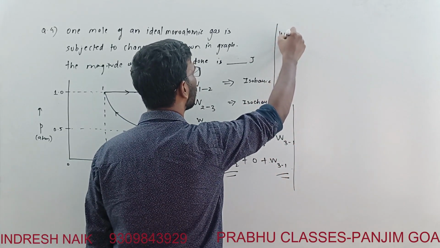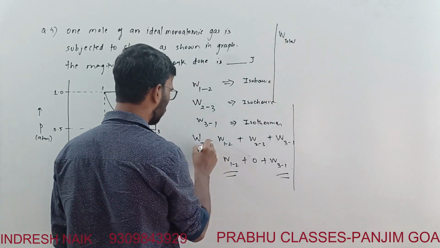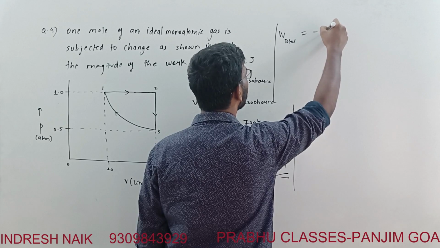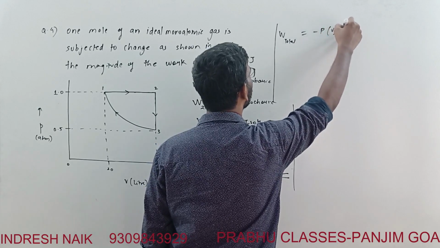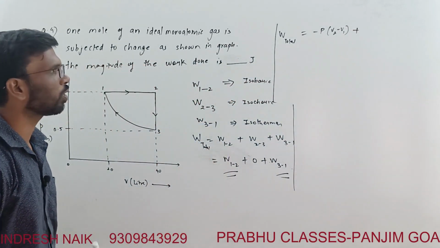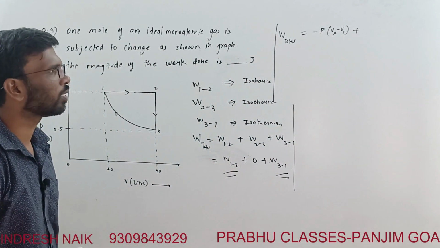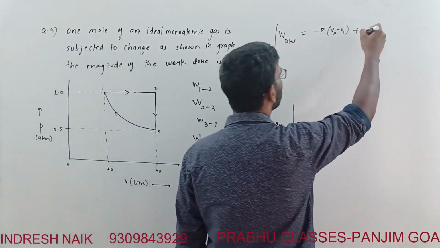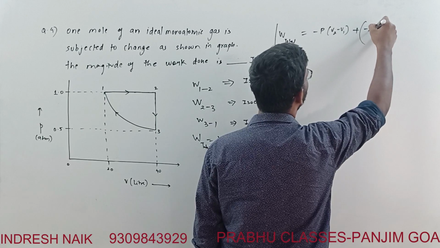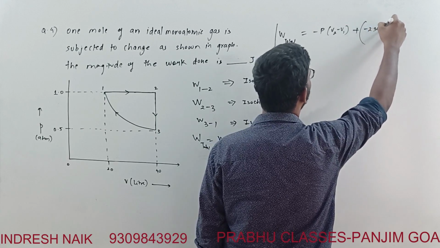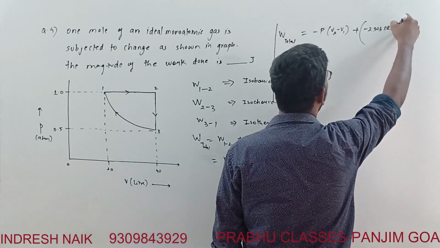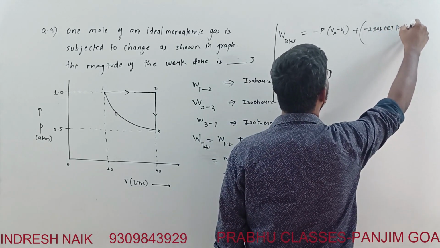Total work done is minus P into V2 minus V1, plus the isothermal part. For an isothermal process, how is the work done given? Minus 2.303 nRT log of V2 by V1.